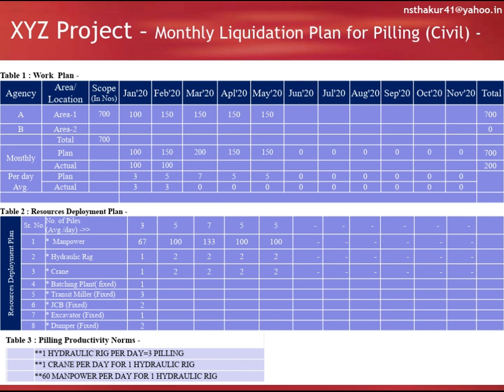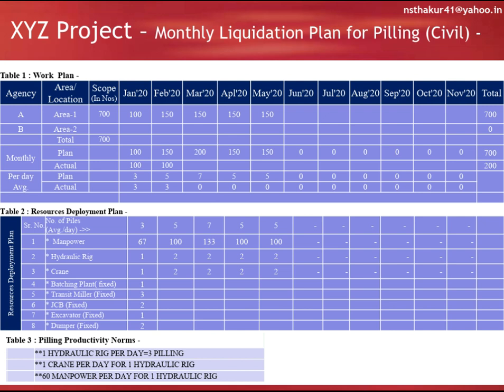For January month, the total target is 100 piling. So per day we need to do a minimum of 3 piling. To achieve this daily target of 3 piling, we need to have 67 manpower, 1 hydraulic rig, 1 crane, batching plant, transit mixer, JCB, etc. And this month we achieved 100 piling. But in the next month, February, we could achieve 100 piling against 150 planned. So the backlog of 50 piling would be added in March month.